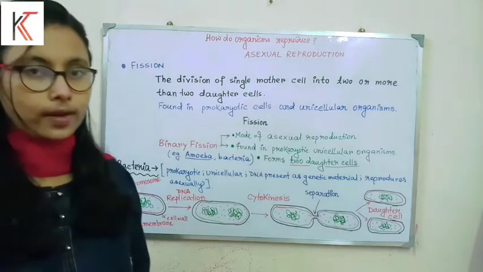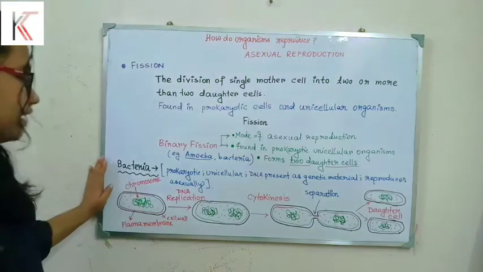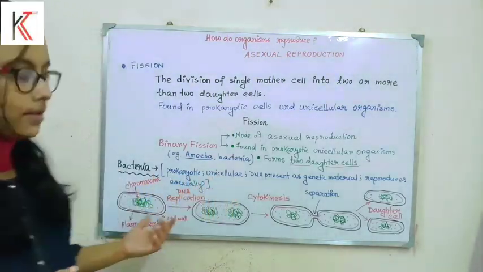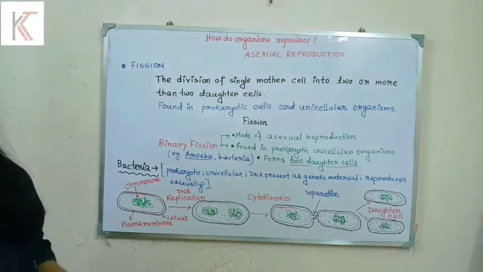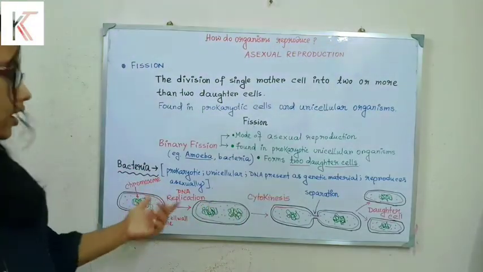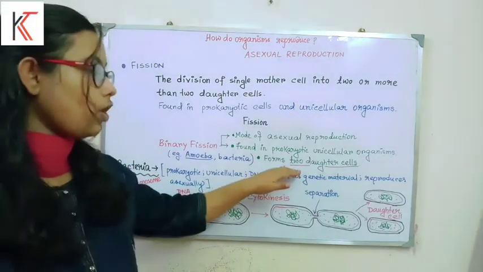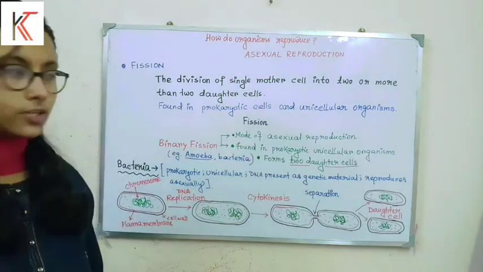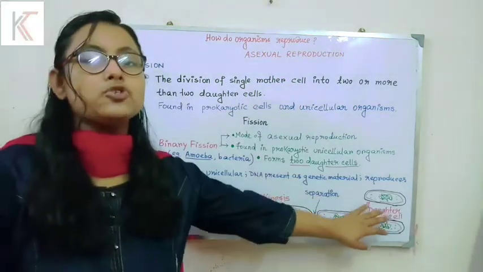Suppose in the case of the lactobacillus bacteria, it is a very easy example. Most bacteria are prokaryotic and unicellular, and the chromosomal part is the DNA part. So DNA is present as their genetic material, and they reproduce asexually through binary fission. Binary fission means it will form two daughter cells, that is, in one cyclic process of reproduction, from one parent body two daughter cells arise.